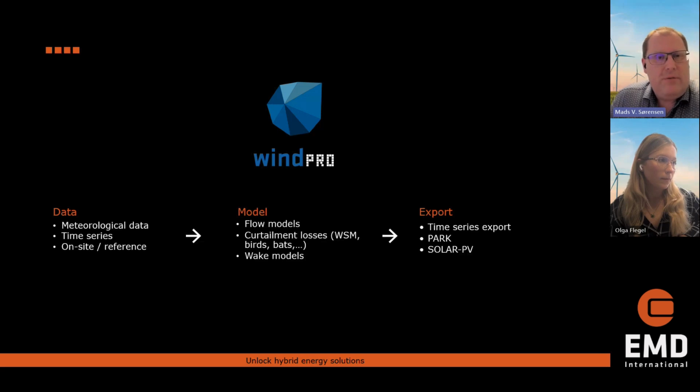A little bit different model if we're talking PVs. And especially for the wind turbines, we would quite often have to do some curtailment calculations. It could be wind sector management. It could be curtailment for birds, bats, noise, you name it. There are potentially a lot of different curtailments. And of course, wake models. That will be the standard approach in WindPro for estimating the power output from a wind farm or PV plant.